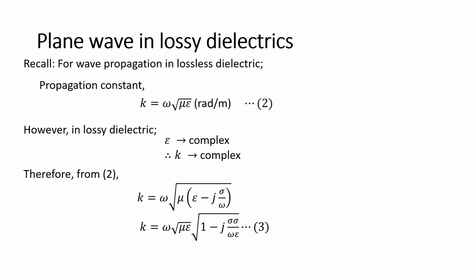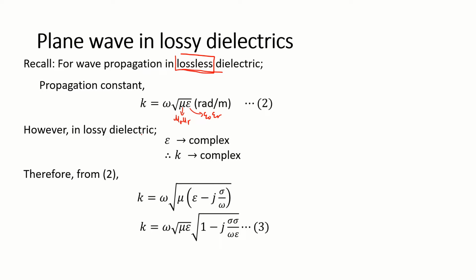To know this, let's recall what we have learned in the lossless dielectric. This is what we learned in the lossless dielectric, where the propagation constant, for a lossless medium, not free space, is given as k equals omega square root of mu epsilon. And I think I don't have to mention what mu is every time; you can get this by yourself now.